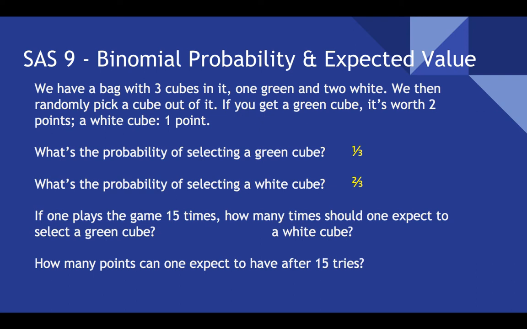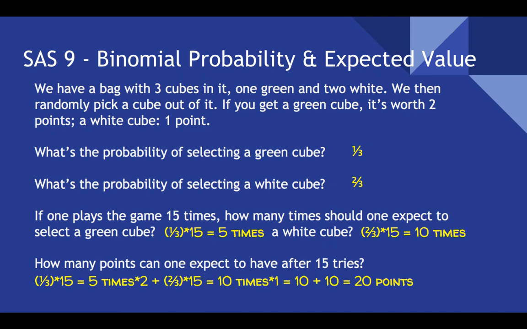So the green cube is worth 2 points and a white cube is 1 point. If one plays the game 15 times, how many times should one expect to select the green cube? Well, 5 times, 1/3 of the time. And a white cube, 10 times. So how many points? You get 2 points for every green cube. There's 5 times, that's 10 points. And 1 point for every white cube, there's 10 times. That's another 10 points. So you should get 20 points. All right, let's move on.